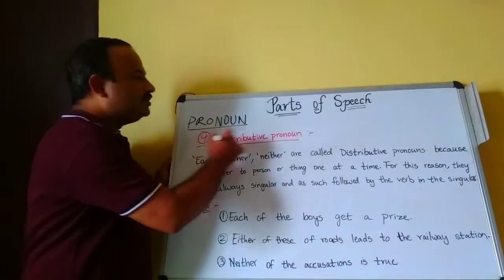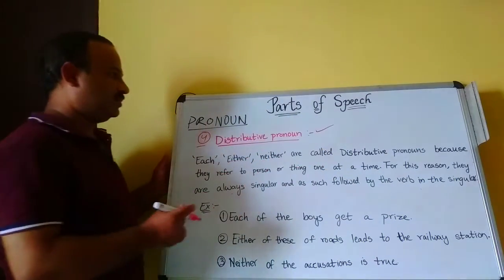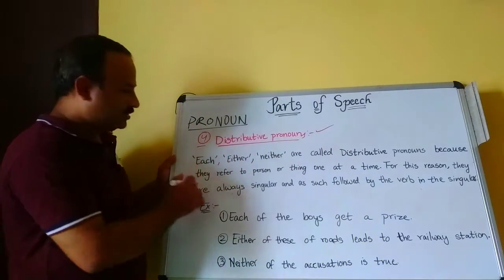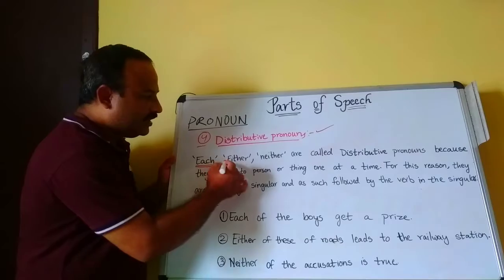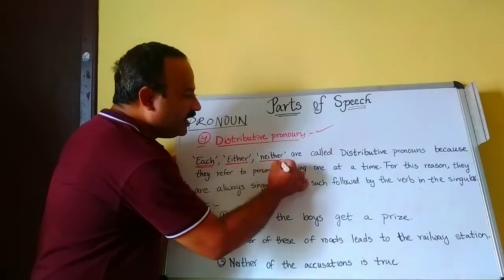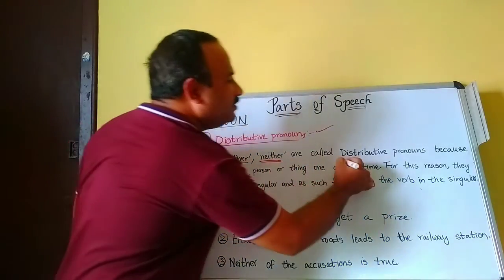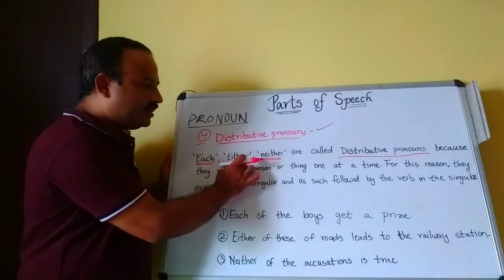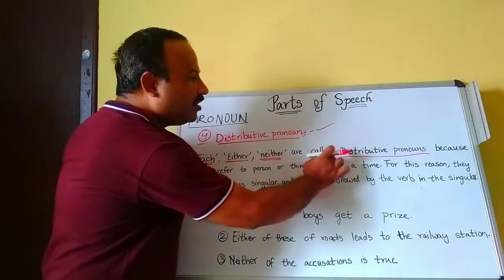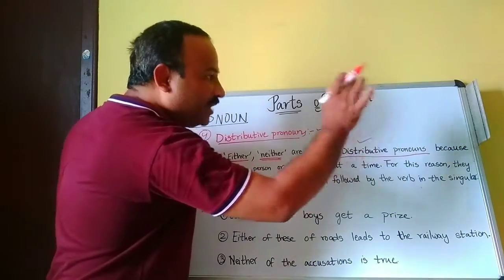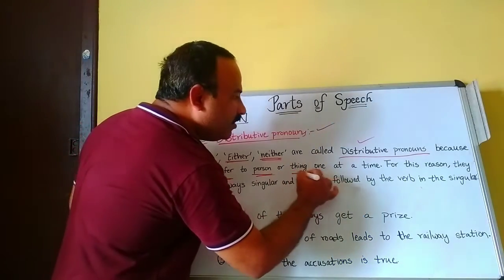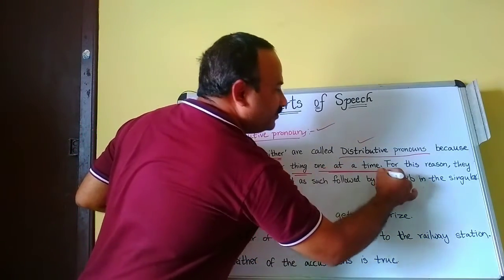Now the fourth one, distributive pronouns. What are distributive pronouns? Each, either, neither are called distributive pronouns because they refer to a person or thing one at a time.